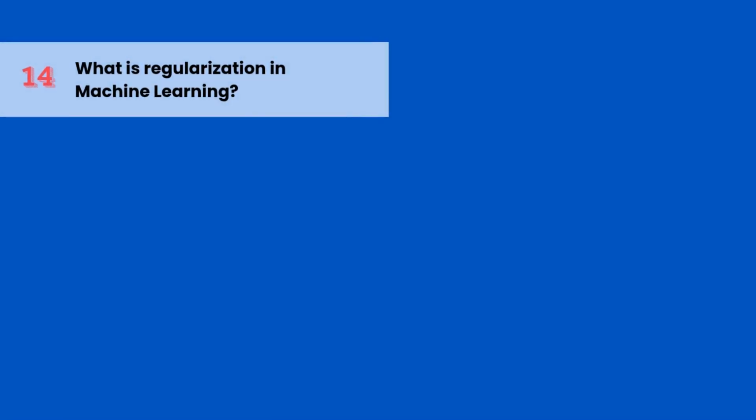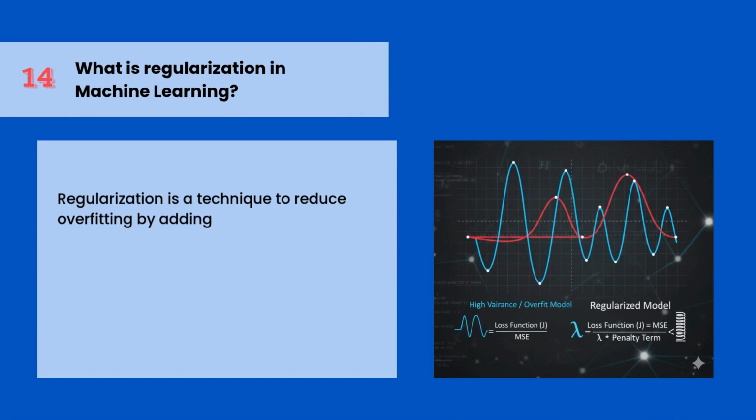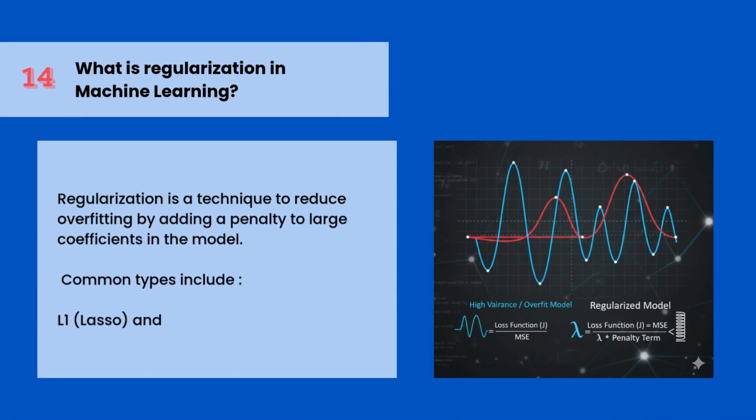What is regularization in machine learning? Regularization is a technique to reduce overfitting by adding a penalty to large coefficients in the model. Common types include L1 (lasso) and L2 (ridge) regularization.